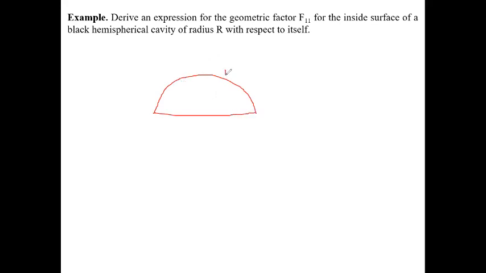This is 1 and this is 2, and this is the hemispherical surface, so the outside is insulated. There will be no radiation from the outside, only radiation takes place on the inside surface. So you have to find the F11, the shape factor of surface 1 with itself.